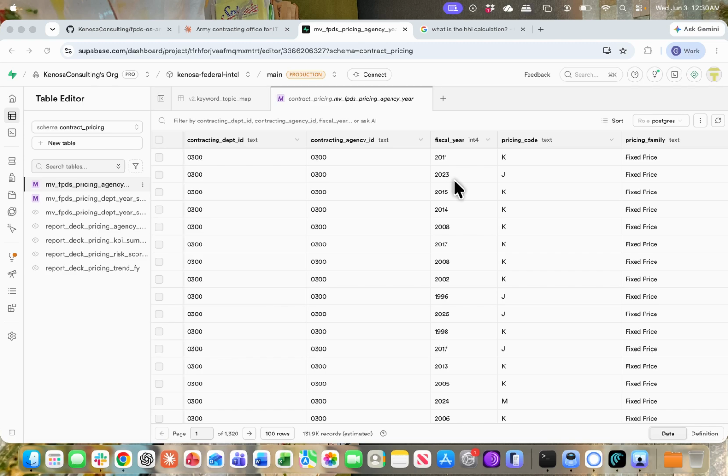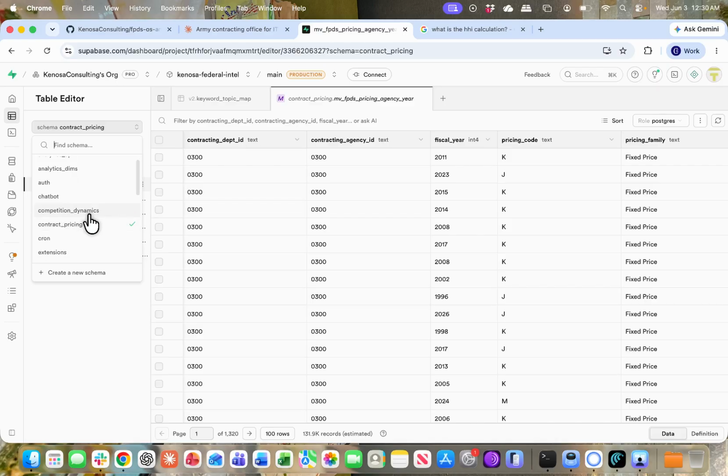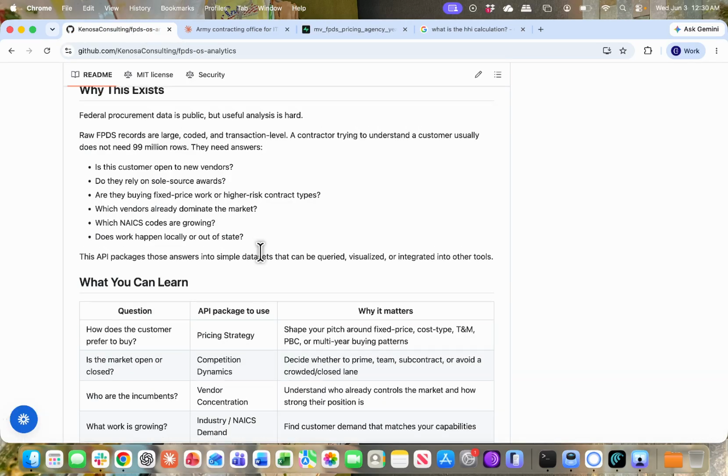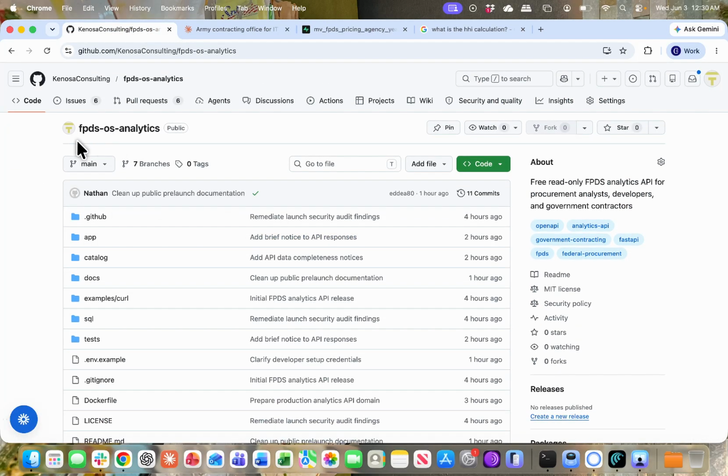They need to be pre-computed. We do this not only for contract pricing, but for competition dynamics, geography analysis, NAICS code breakdown, set-aside breakdown, and vendor concentration. Like I said earlier, we will be adding new capabilities into this tool, so be on the lookout for more open source tooling from FPDS as we continue to build out our flagship data science product.